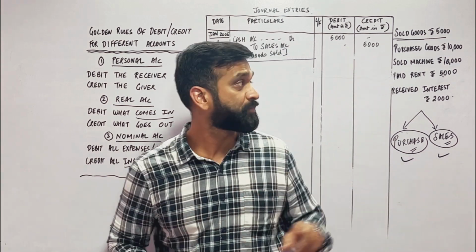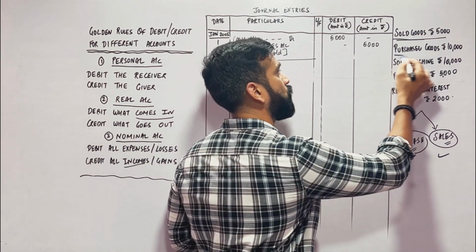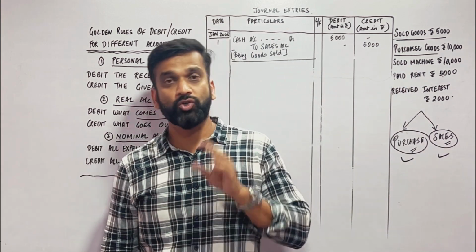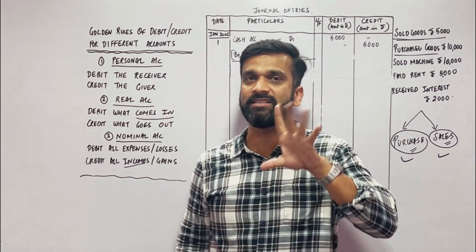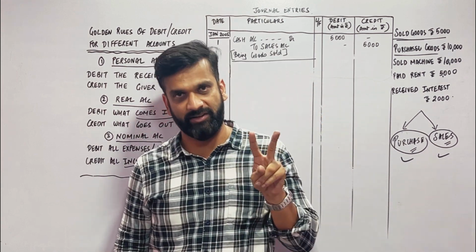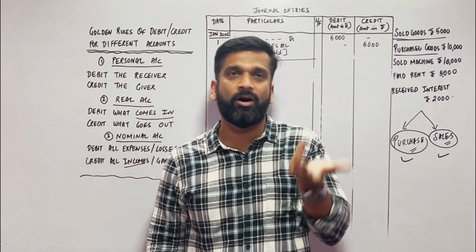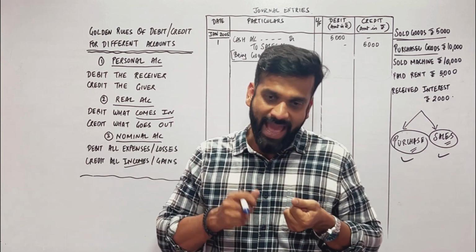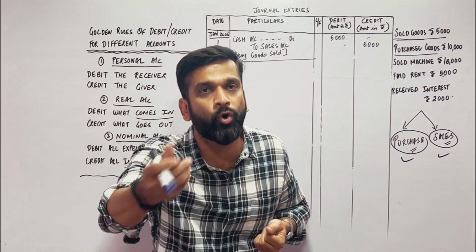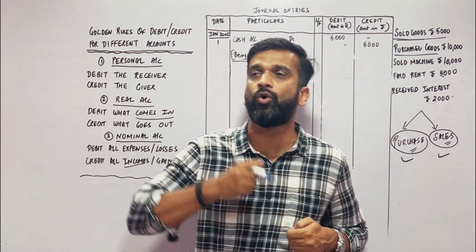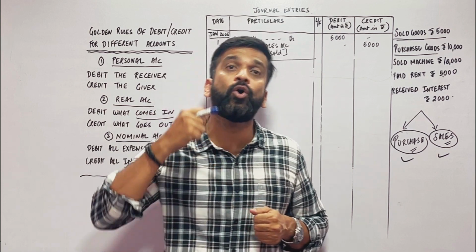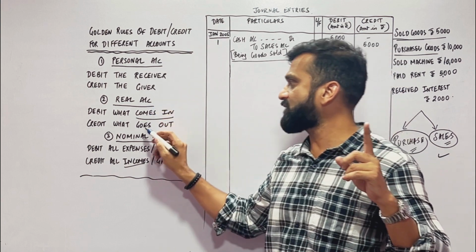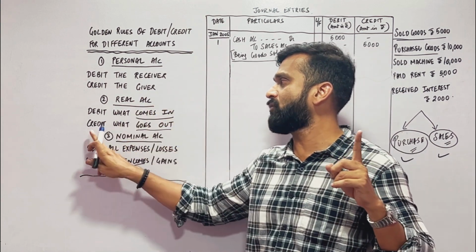First transaction is over. Second transaction, purchase goods. Purchasing goods is a normal activity. So here purchase account is affected and cash account is affected, because we purchase goods, obviously for cash. When we purchase, our cash will go out. So cash account, cash goes out. Real account, cash goes out.